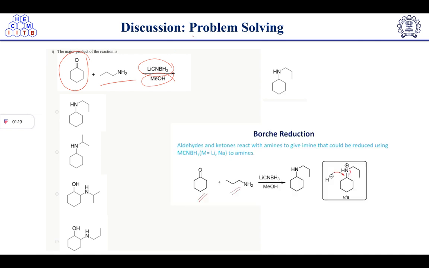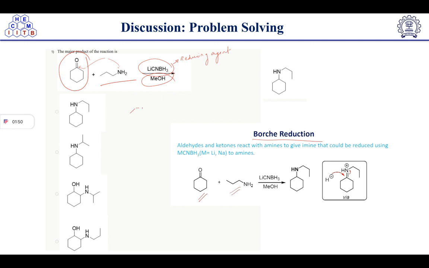This is a name reaction known as the Borch reduction. As you can see, lithium cyanoborohydride is given, which is a reducing agent, right? So this is a reduction reaction, and Borch reduction is the name of this reaction. What happens initially is that the primary amine will attack the carbonyl center of this ketone, right?